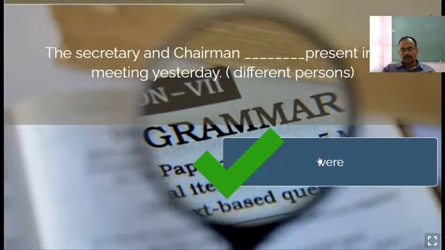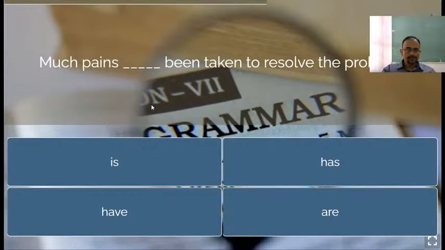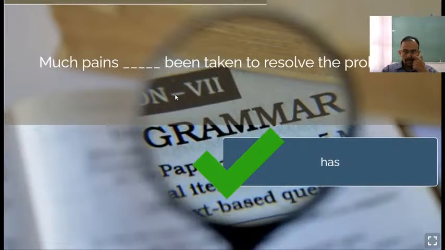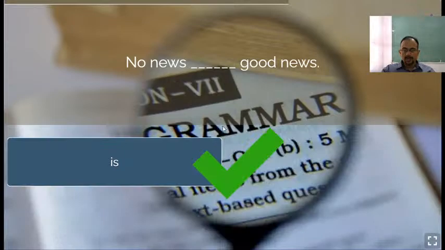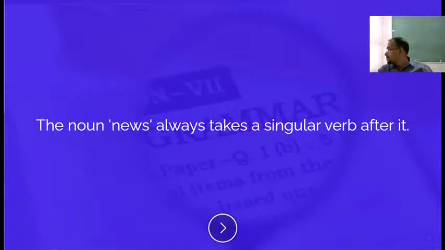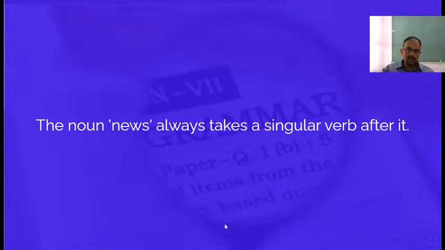Next one you see, much pains. As I told you, if pains is preceded by much, an uncountable quantity, the verb should be singular. So much pains has been taken. Has should be the correct answer. Now, no news is good news, as I told you in the last class. No news, then physics, politics, economics, these are always singular in nature. That is why it takes a singular verb.